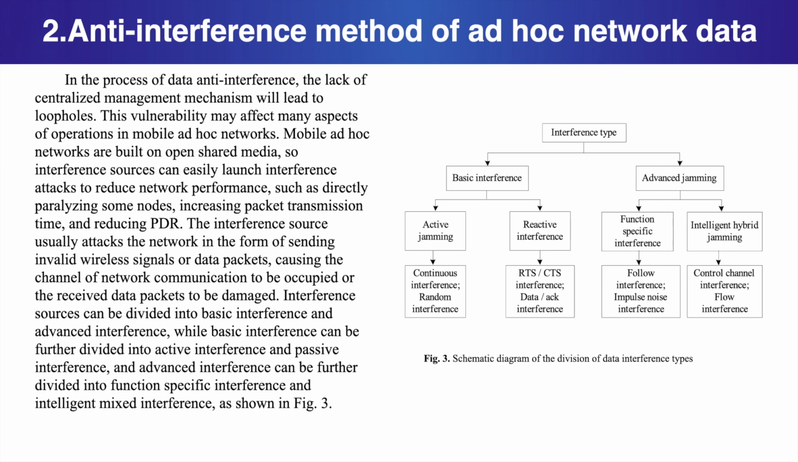In the process of data anti-interference, the lack of centralized management mechanism will lead to loopholes. This vulnerability may affect many aspects of operations in mobile ad hoc networks. Mobile ad hoc networks are built on open shared media, so interference sources can easily launch interference attacks to reduce network performance, such as directly parallelizing some nodes, increasing packet transmission time, and reducing PTR. The interference source usually attacks a network in the form of sending invalid wireless signals or data packets, causing the channel of network communication to be occupied or the received data packets to be damaged.